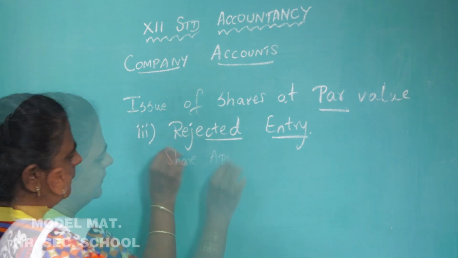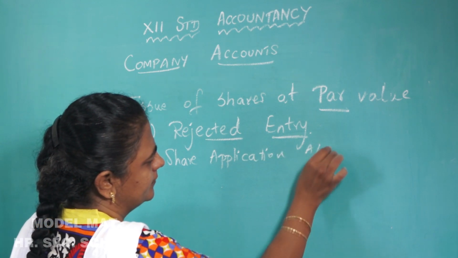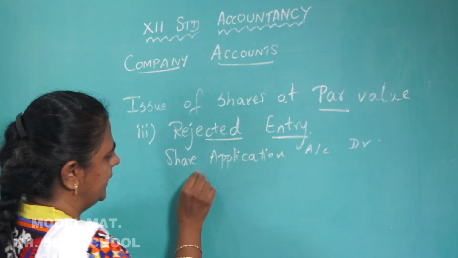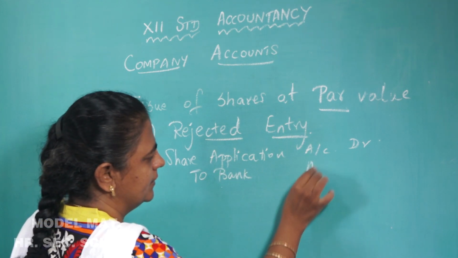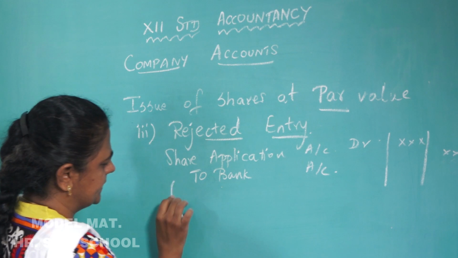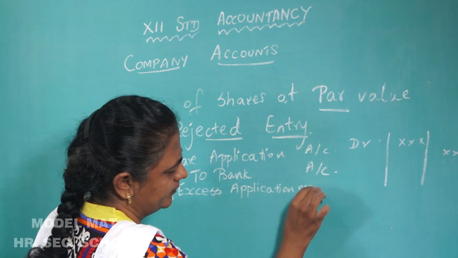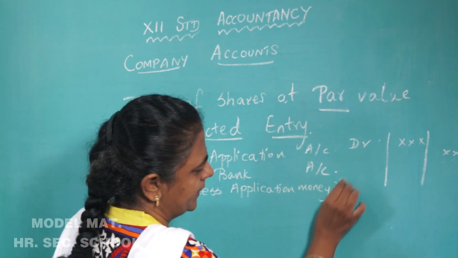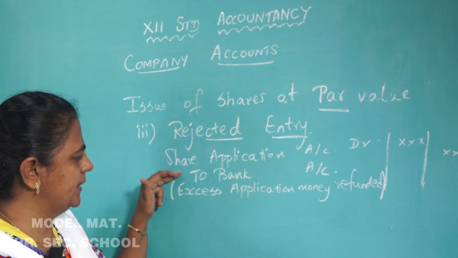When the money is rejected and refunded, you have to put the reverse entry. So, that is share application account debit to bank, the reverse of the first entry. Narration: excess application money refunded. If the directors decide, they can refund the excess money.